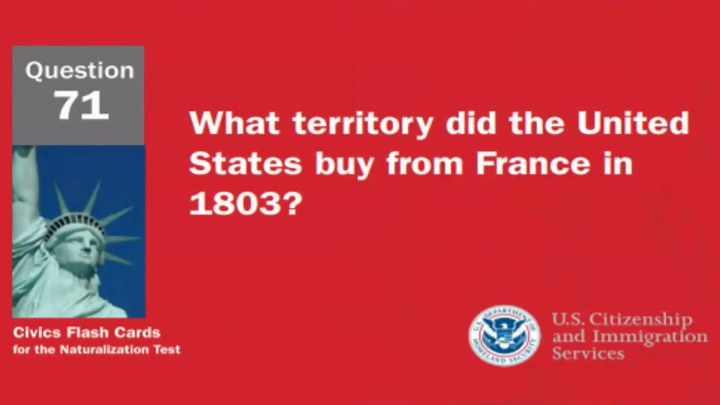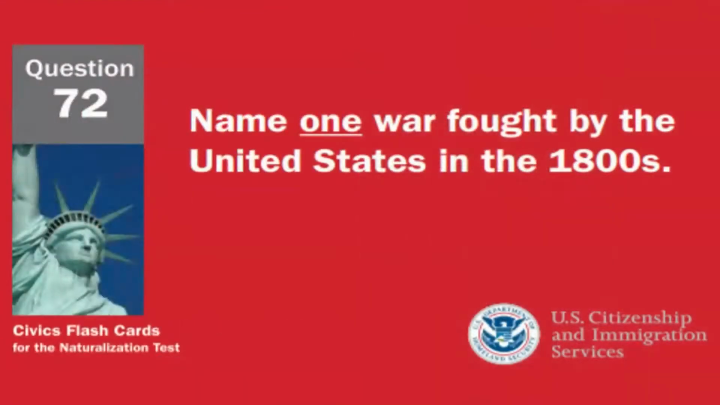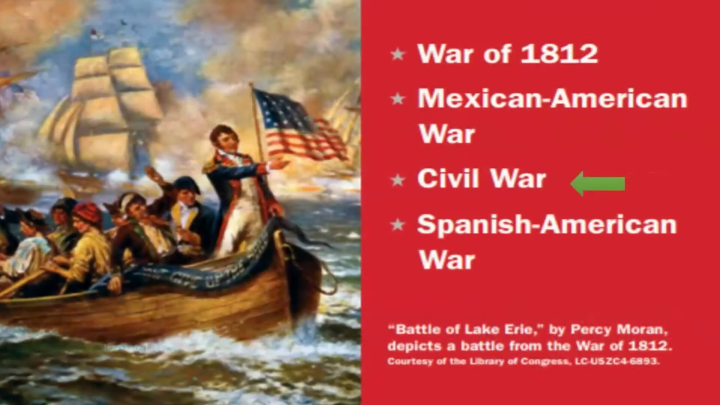What territory did the United States buy from France in 1803? In 1803, the United States bought from France the Louisiana Territory. Name one war fought by the United States in the 1800s. One war fought by the United States in the 1800s is the Civil War.